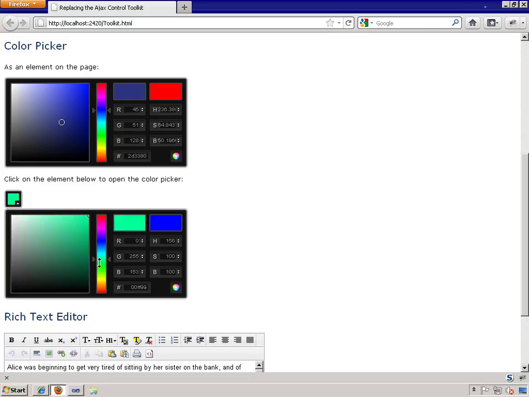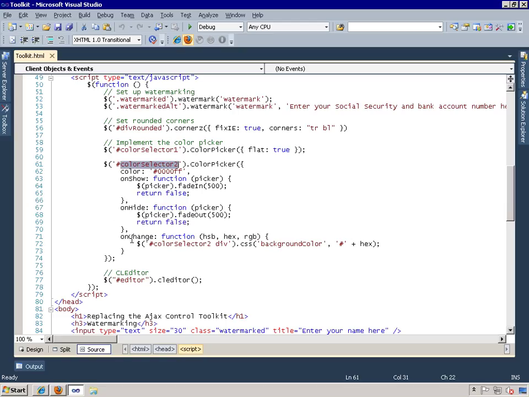As I changed the colors here, it automatically changed the color that appears within that element. So it's that onChange code here that is doing that. And it's just changing the CSS background color property to whatever that hex color property is. So it's really not a lot of code in order to set up and use the color picker.